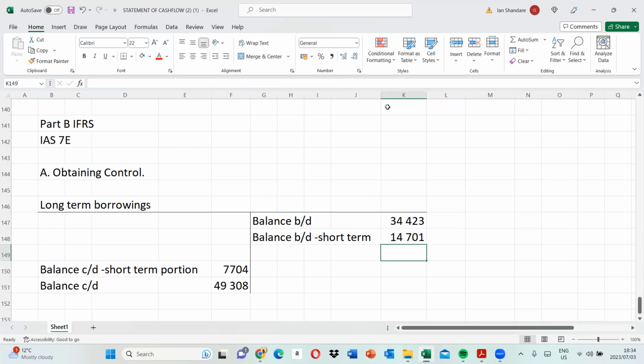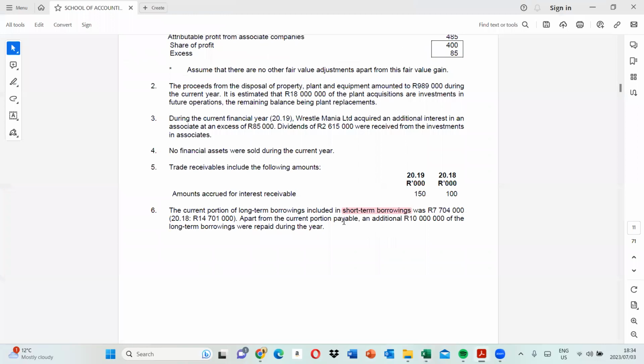And then, is there some form of repayment which could have taken place during the year? It's important that we understand this. Let's see. Apart from the current portion payable, an additional 10 million of the long-term borrowings were repaid during the year. Can you see? There was actually 10 million which was also repaid.